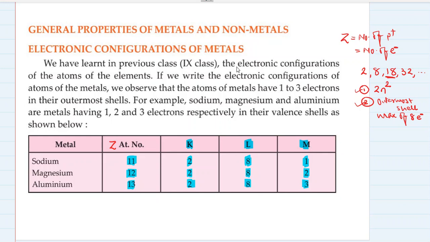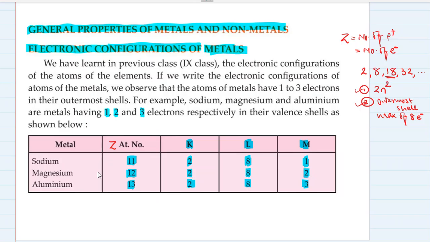The point is what we are studying over here. We are studying the general properties of metals and non-metals, and the first property of metals which we are studying here is their electronic configuration. And what do we find in their electronic configuration? We find that any metal, you take any metal, it will have one, two, or three electrons in their outermost